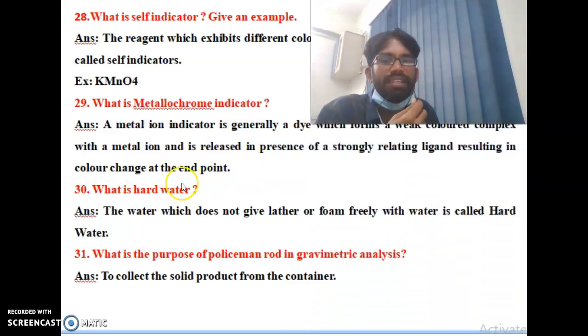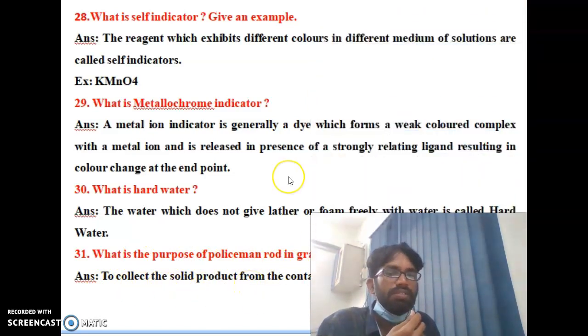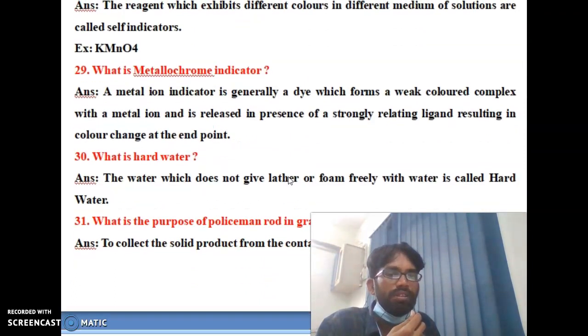Next one, what is the hardness of water? The water which does not give lather or foam freely with soap is called hard water. What is the purpose of the policeman rod in gravimetric analysis? To collect the solid substance from the container. So if you need to collect solid substance, you use the policeman rod.